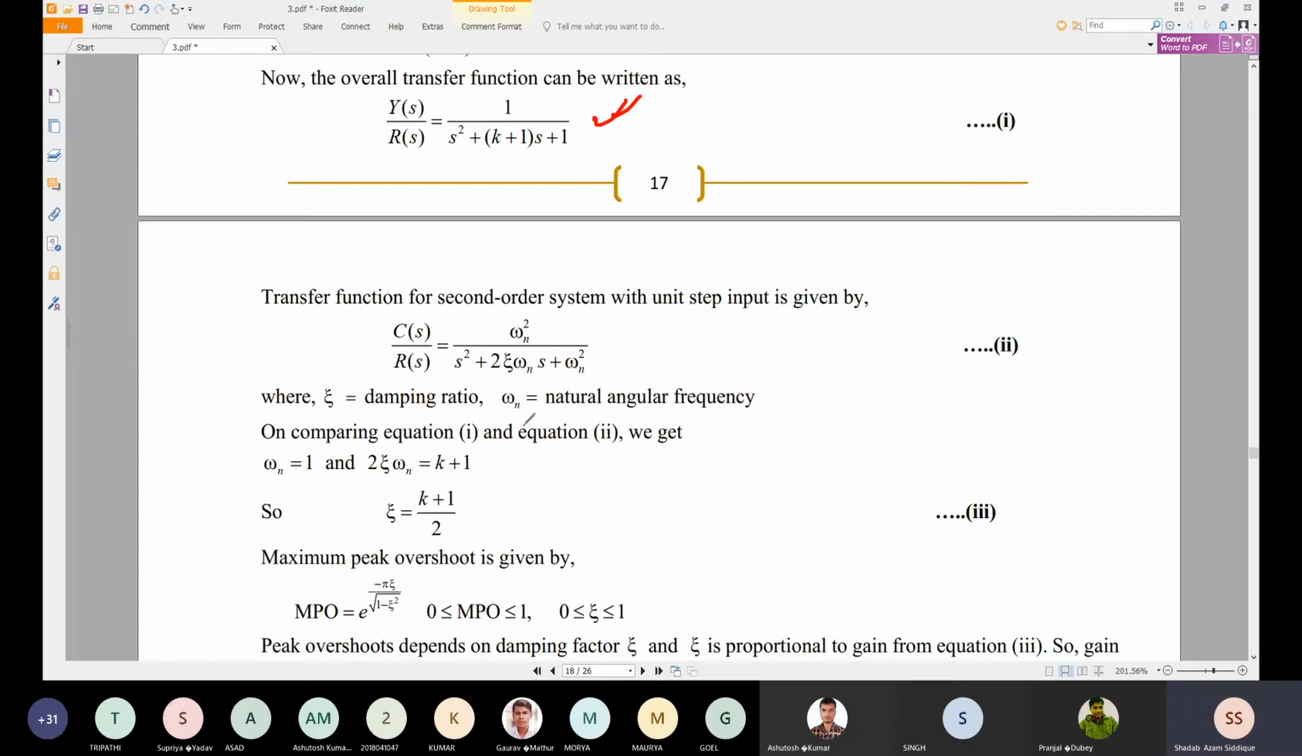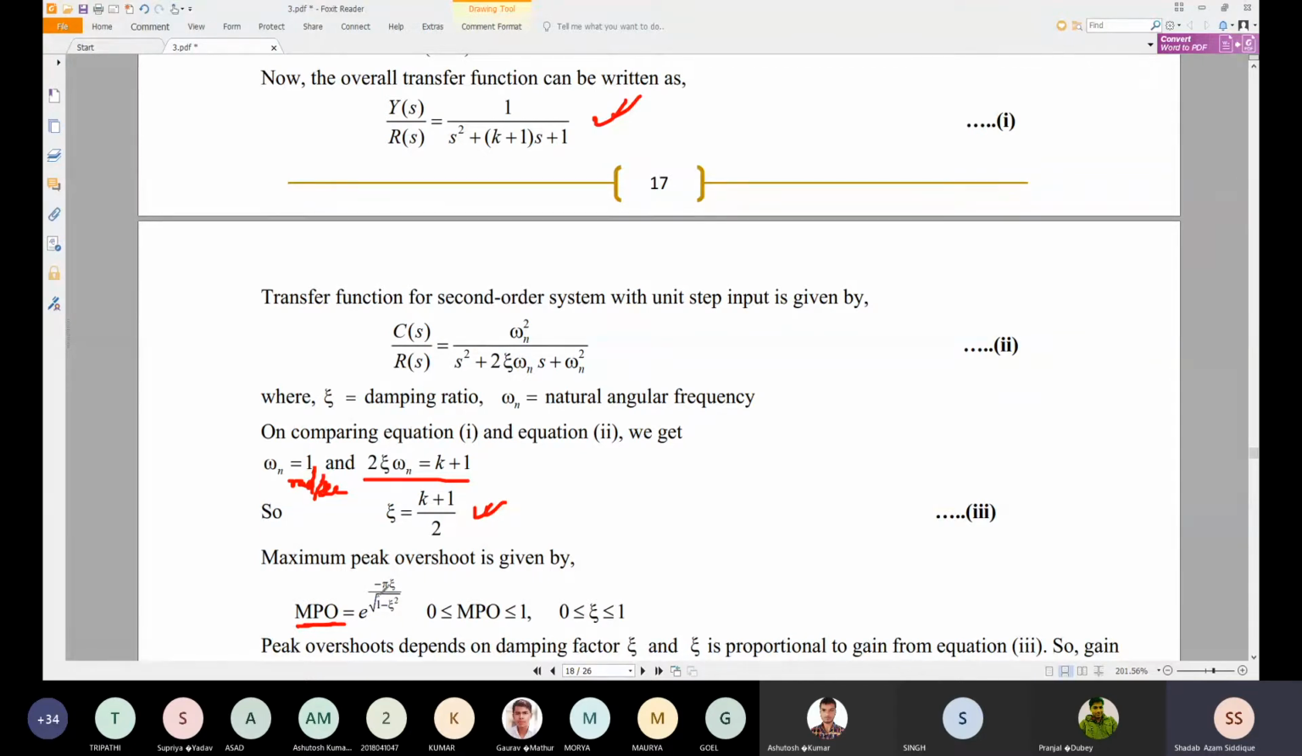Now if we find zeta, 2 zeta omega n is nothing but k plus 1. Omega n is equal to 1 radian per second. So zeta comes out to be (k plus 1) divided by 2, because omega n is equal to 1. So zeta depends on the k value. If zeta is dependent on k, we know the maximum peak overshoot, or MPO, is directly proportional to zeta.